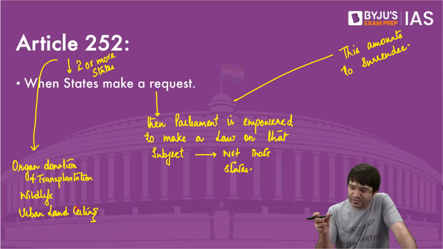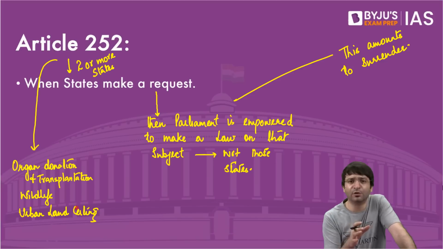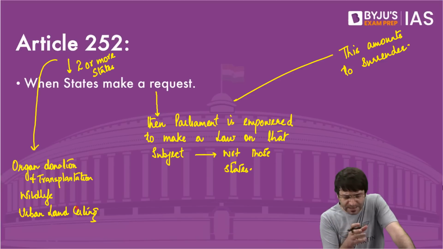There is one patient in Chennai who has donated his heart. And now this heart is to be transported to Bengaluru so that it is beneficial for a patient who is waiting for a heart transplant in Bengaluru.